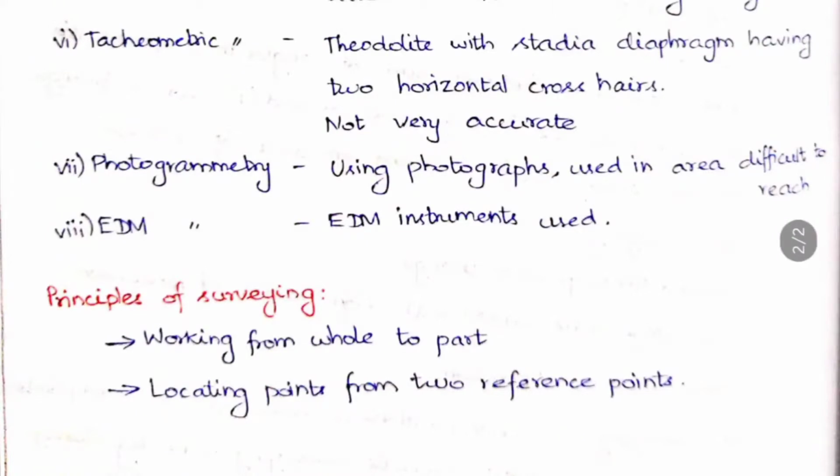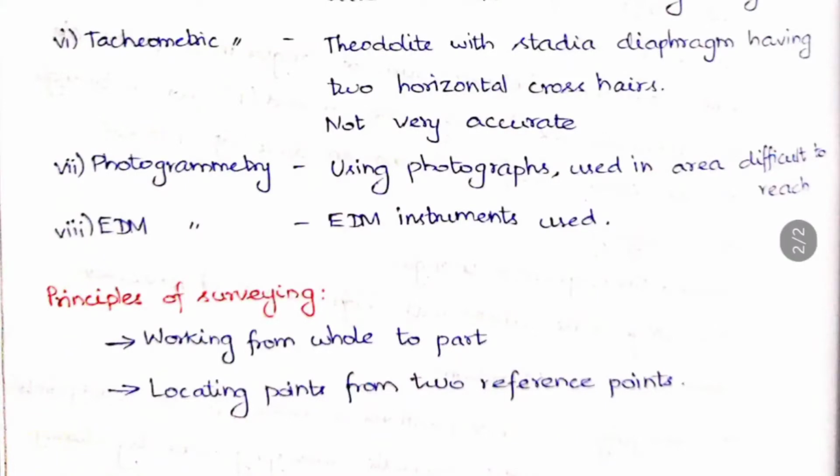When you have a larger area, you should start from the outer side and end at the inner side. Why? If you start from the inner side, there will be some error occurring. Normally whatever we do manually, error will occur. So when you do it from the inner side and expand it, the errors will increase. So to minimize this error, we always do it from whole to part, that is from the bigger size to the smaller size, so that the error could be minimized.